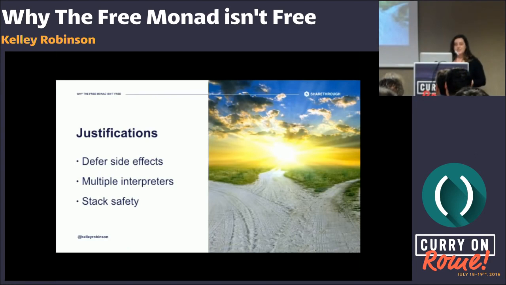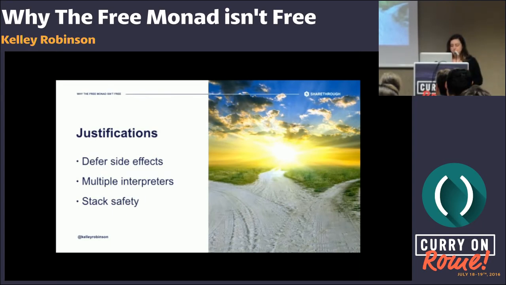So again, some of the justifications, some of the reasons that people talk about wanting to use the free monads, we really want to defer those side effects. And I don't know of another better way to truly defer side effects than using something like this. And then you can talk about the multiple interpreters. In production, you're probably going to be writing to a database or doing an HTTP request or queuing messages to some service. And then in test, you can suppress all of those actions and instead return the expected actions that you want to see.